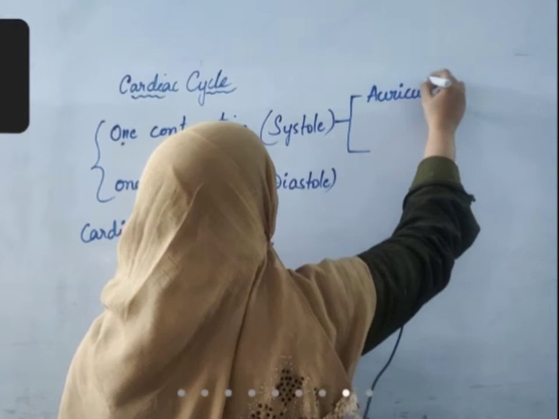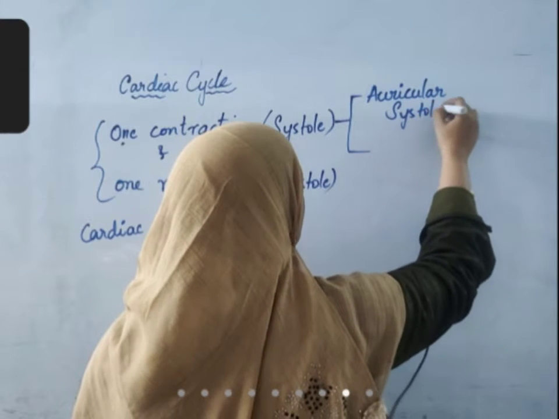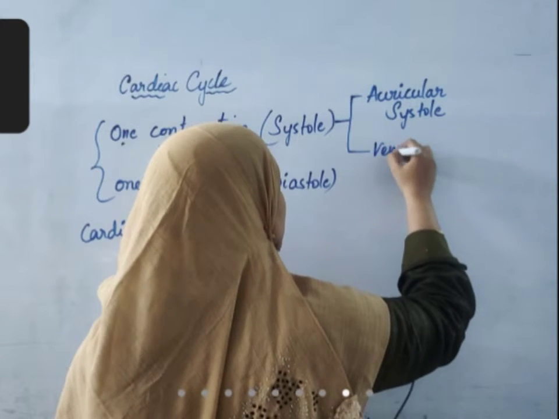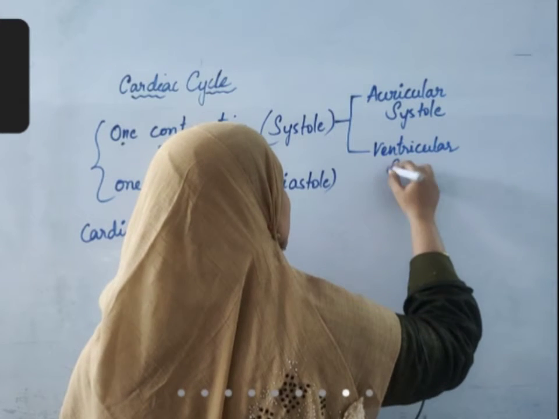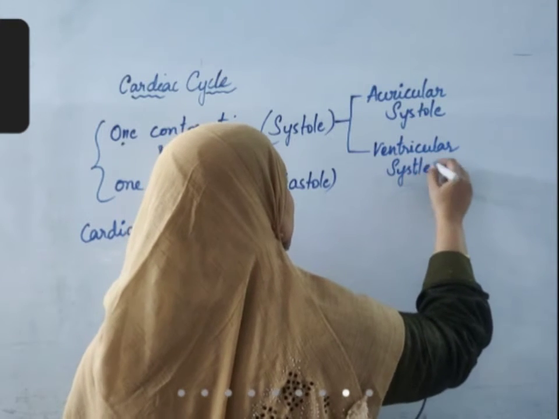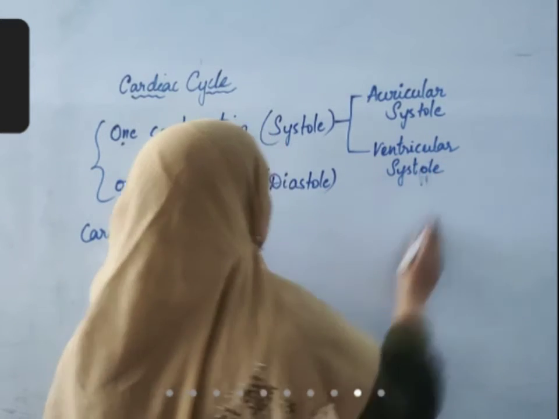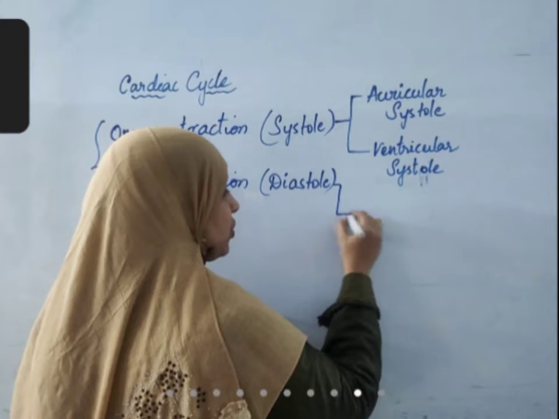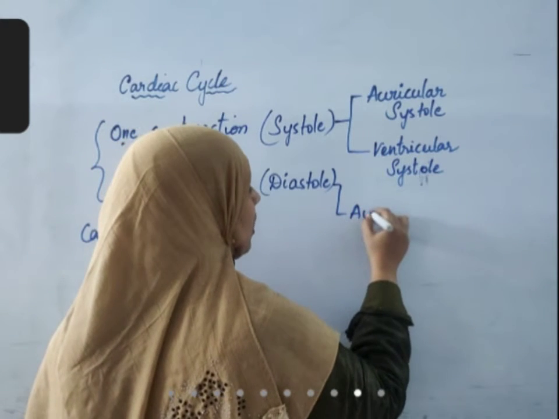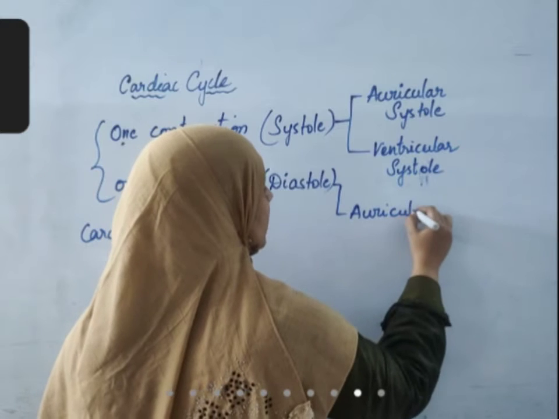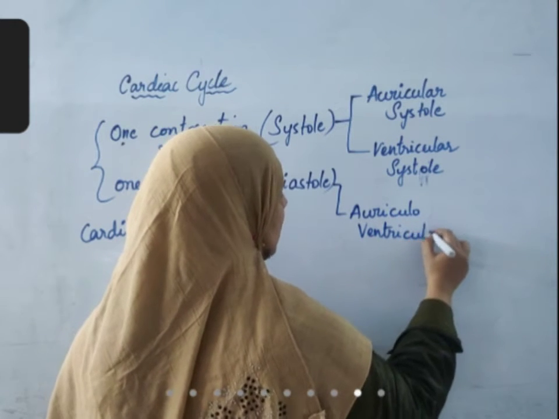Auricular systole is contraction of auricles. Ventricular systole is contraction of ventricles. Afterwards, diastole occurs common for auricles and ventricles, which is called auriculoventricular diastole.